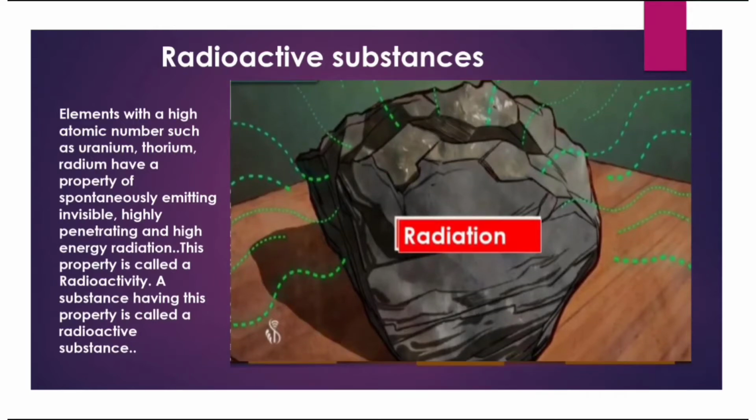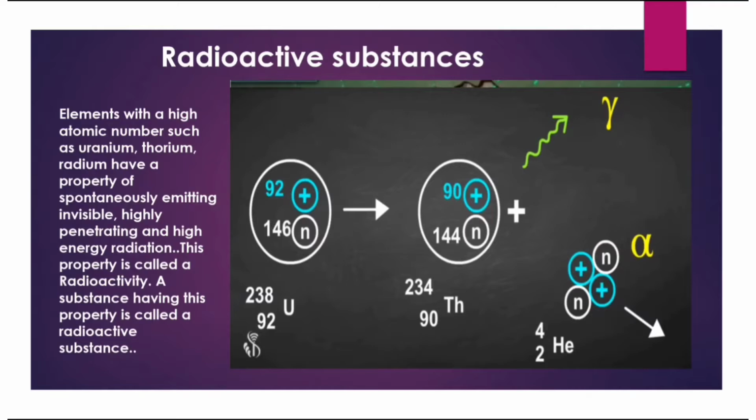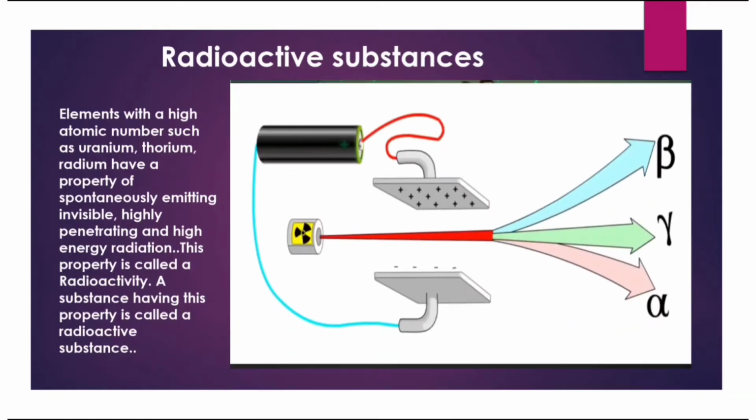The nucleus of radioactive elements is unstable. Radiation occurs from an unstable nucleus. Radioactive substances are relevant to our day-to-day life. However, before going further, let us learn something more about these substances. There are three types of radiations which are given out by radioactive substances. These are alpha, beta, and gamma rays.